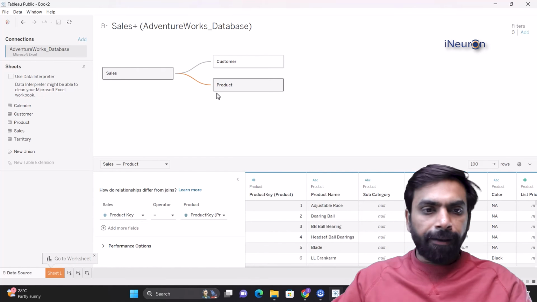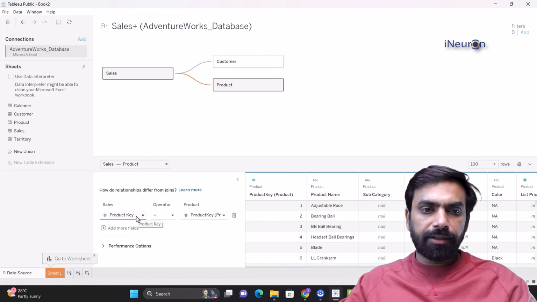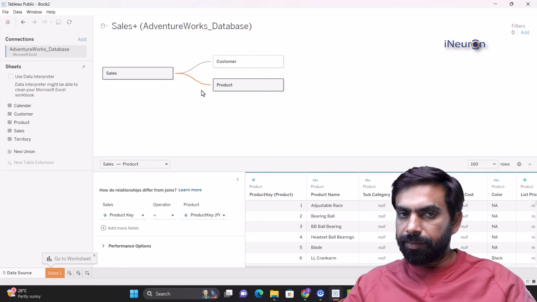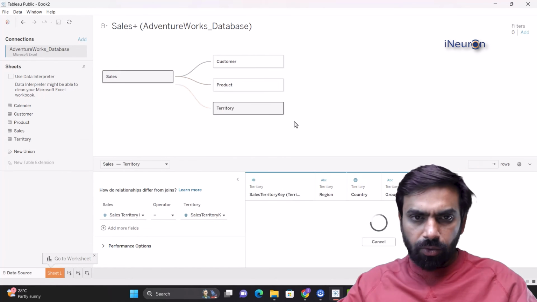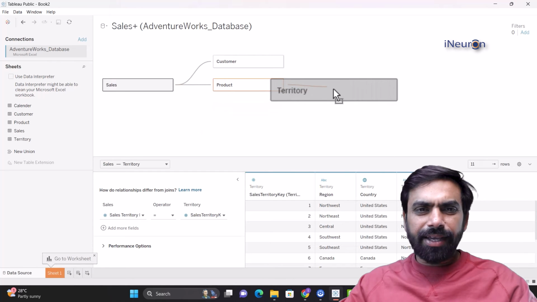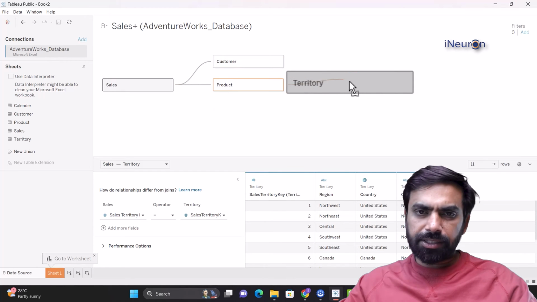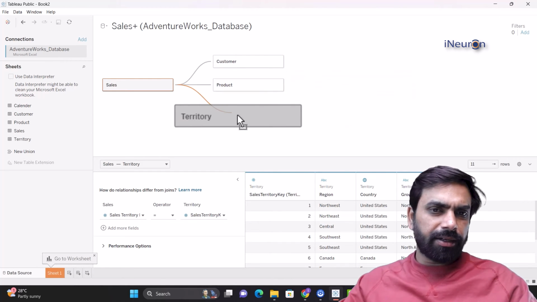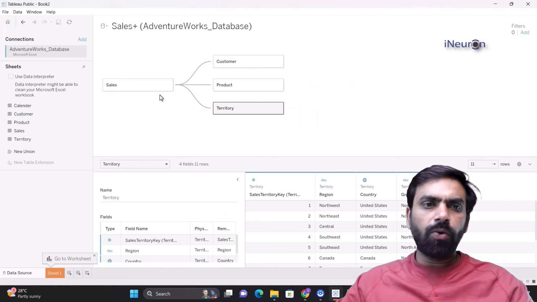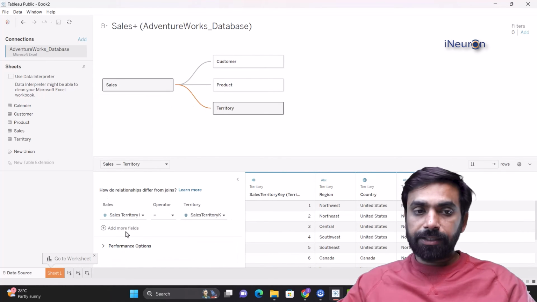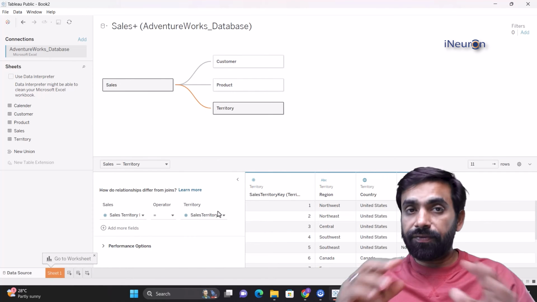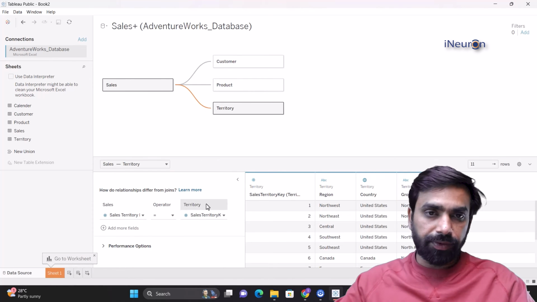All right. Now, here we can see that the product keys are matching. The tables are joined. I'll take the territory key and put it over here. The same thing goes over here as well. Again, territory can be joined with product or can be joined with customer. It's up to you. But I think it's very logical that territory goes along with sales over here. And if I just click on this line, it's going to give me the relationship through which they have joined these two tables, sales and territory.